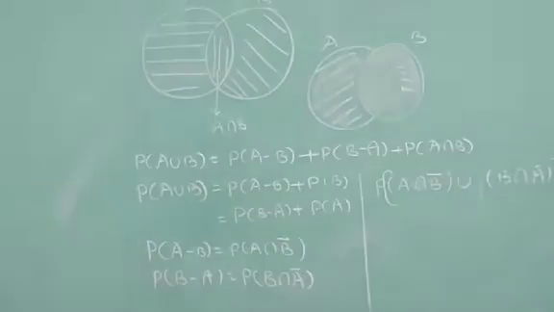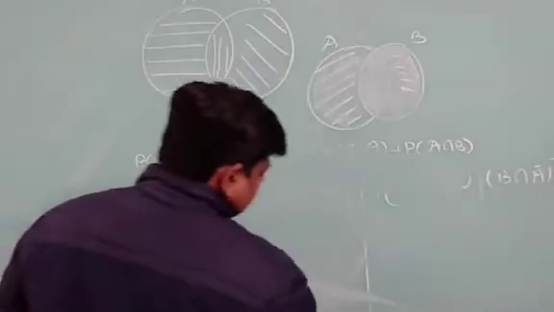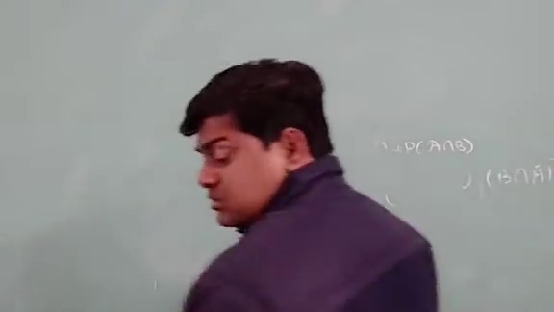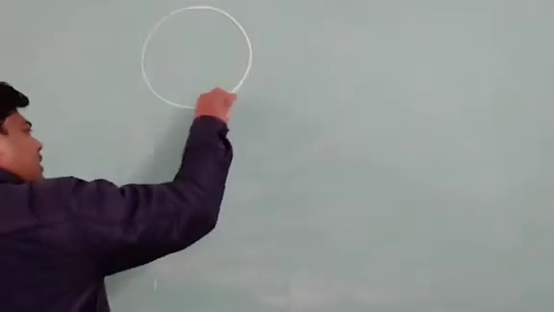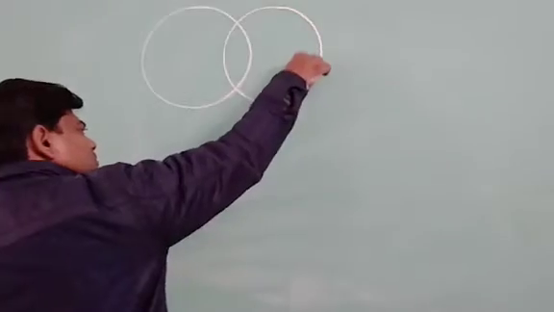You may see if there are 3 events, A, B and C, what will happen for them? First of all, we will draw a Venn diagram for them, and I will show the common portion between A and B, B and C, and A and C also.